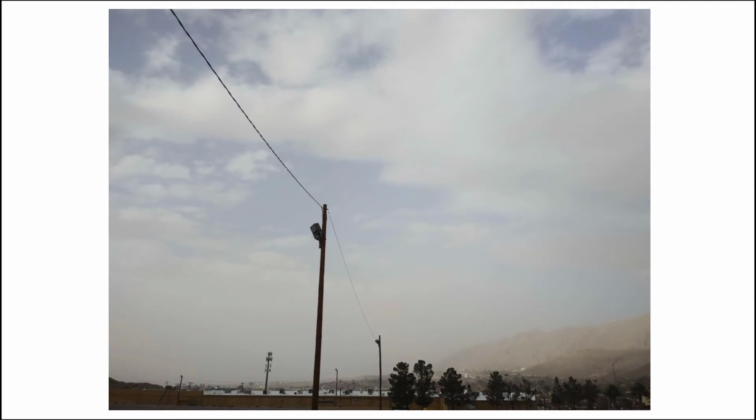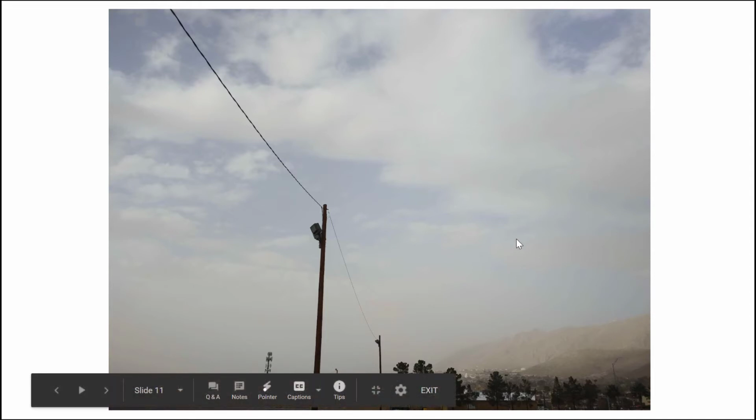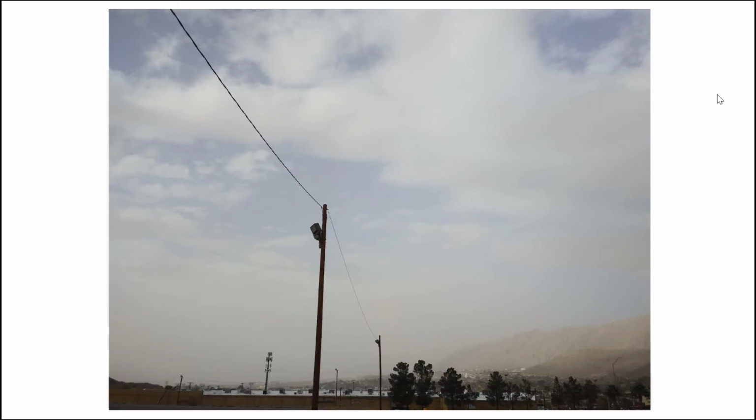Remember that you can see these photos in the GLOBE visualization tool. The image here is an observation that was made, and the observer indicated that the sky was obscured by dust. This is an air quality issue which can be short-lived or last a little longer, and they can be small events or large events. Since they identified dust, you can see dust in the picture. However, if they did not identify dust, would you have thought that maybe this was smoke or something else?